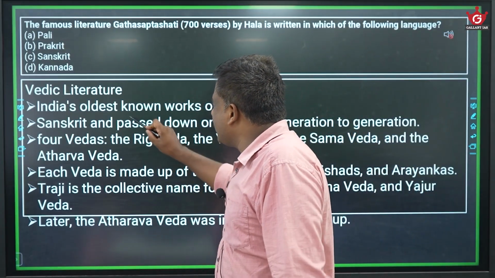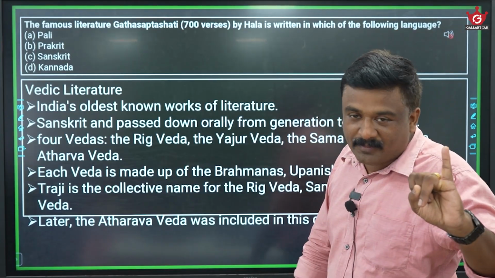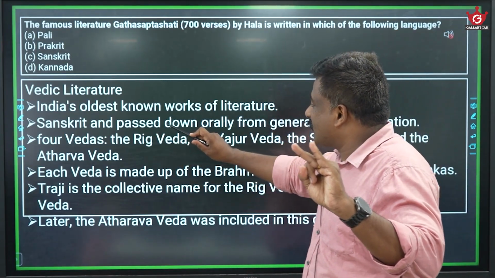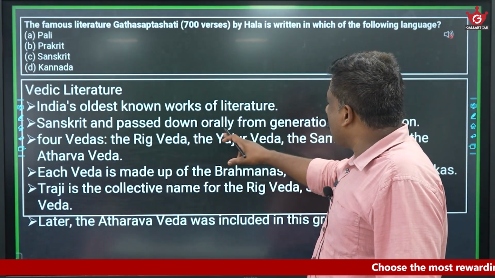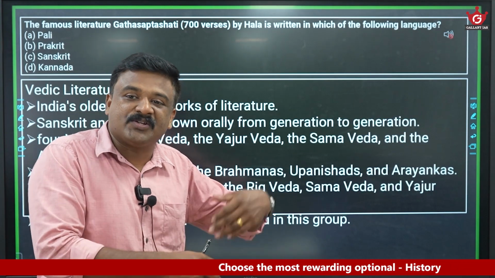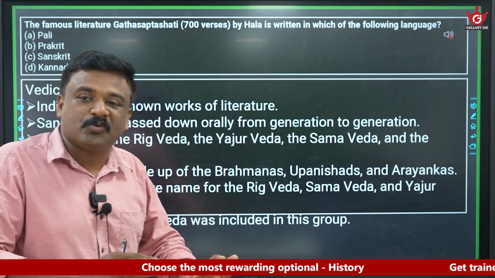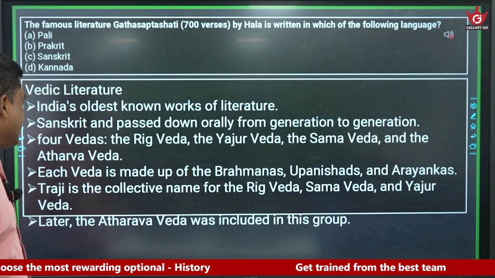Now, Vedic literature, India's oldest known works of literature. Prelims point number one: the language is Sanskrit, passed down orally from generation to generation. The written compilation came in the later stages. Initially, it was orally transmitted from Guru to Shishya. So that thing is there.